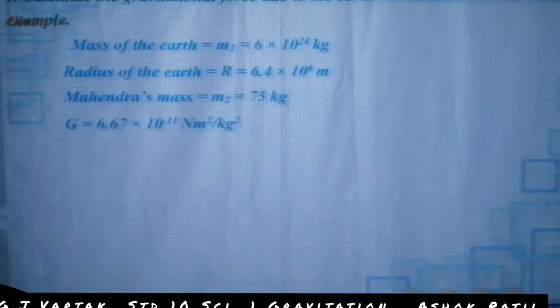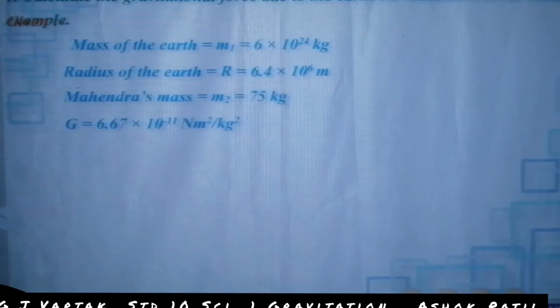Radius of the earth r is equal to 6.4 into 10 raised to 6 meter. Mahendra's mass m2 is equal to 75 kilograms. G is equal to 6.67 into 10 raised to minus 11 Newton meter square per kilogram square.